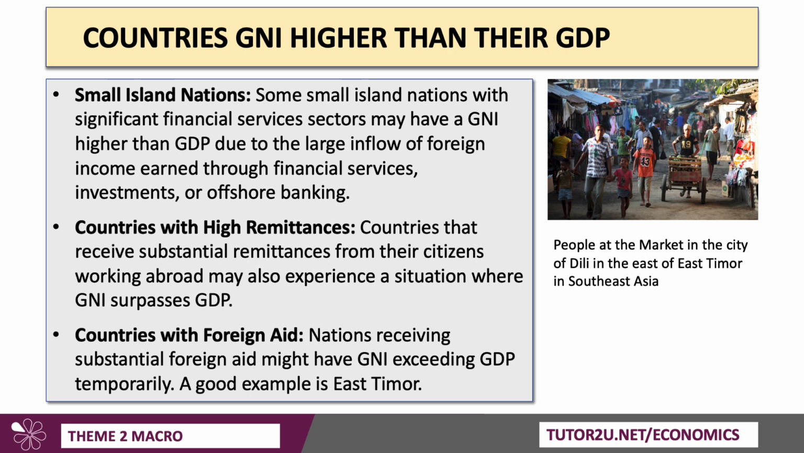And countries that are heavily dependent for one reason or another on foreign aid might have a GNI exceeding their GDP. A good example recently would be East Timor, which suffered extreme poverty and very high aid as a share of their national output.